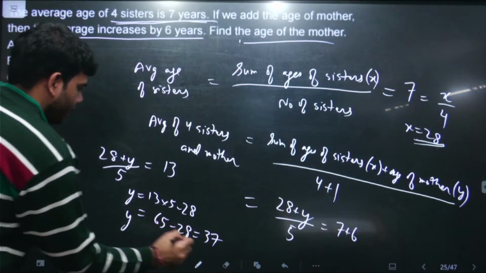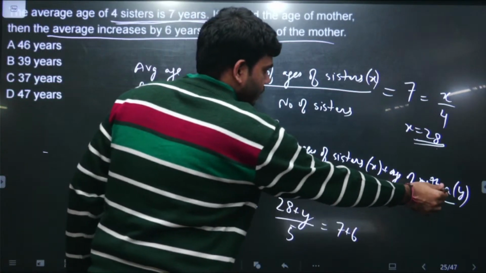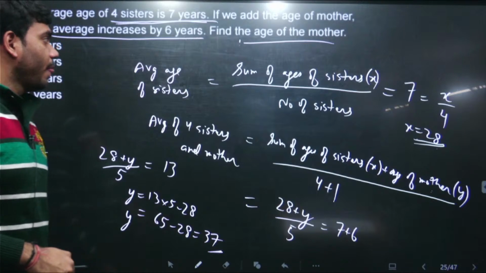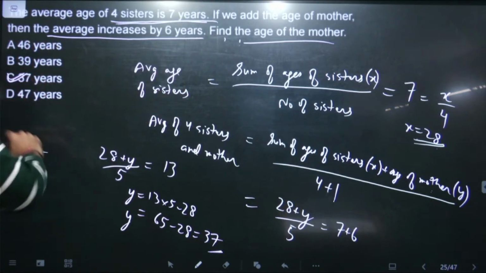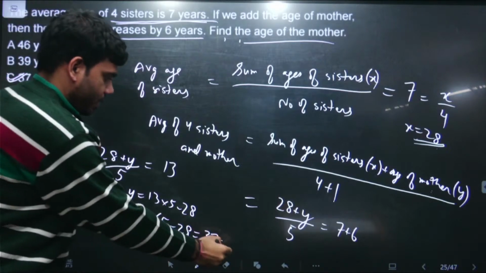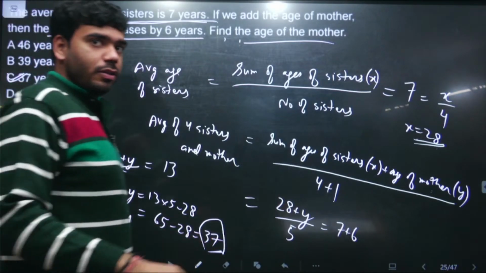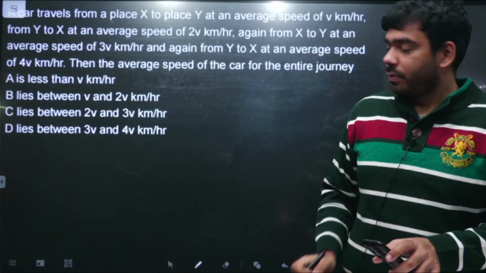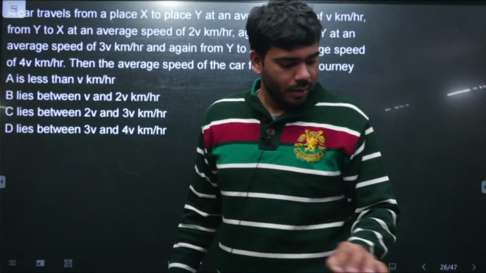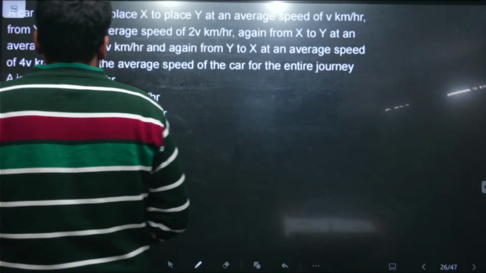And y is coming out to be 37, and y here is, we assumed, the age of mother, and the question is asking to find the age of the mother. So the age of the mother is 37 years. We have found this. Age of the mother here is 37 years. So this is the next question.